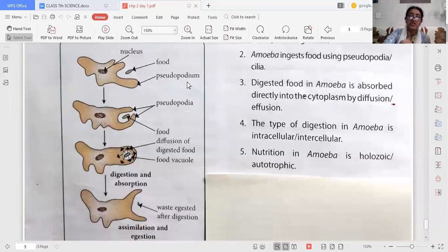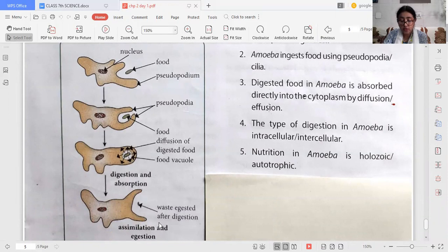And the last is egestion. What is egestion? Whatever undigested part is there will be eliminated. The amoeba expels it through a temporary opening in the cell membrane.